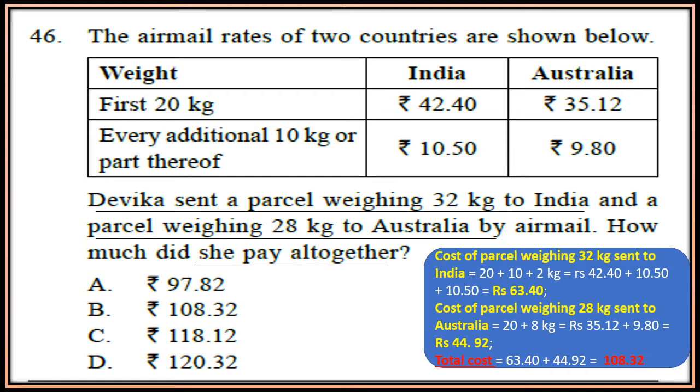Now for Australia, the cost of the parcel weighing 28 kg sent to Australia. We break the weight according to the price given. So 20 plus 8 kg equals 28. For 20 kg it is 35 rupees 12 paisa, plus for the part thereof, which means 8 kg, it is 9.80. So it equals 44.92. Now the total cost is 63.40 plus 44.92, which is 108.32. So B is the correct option.